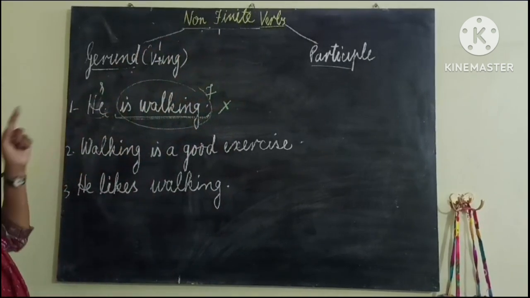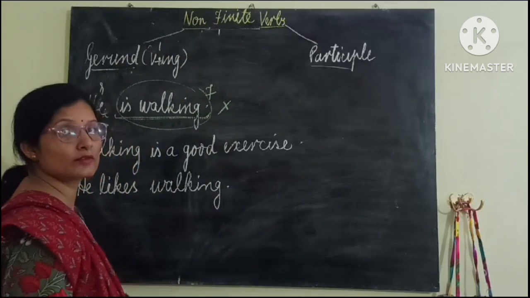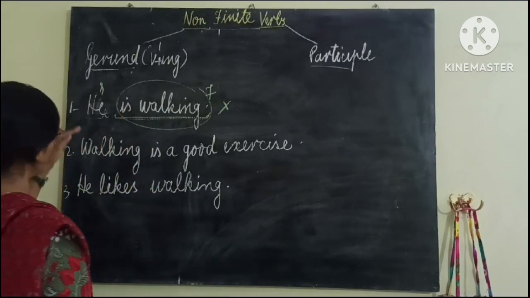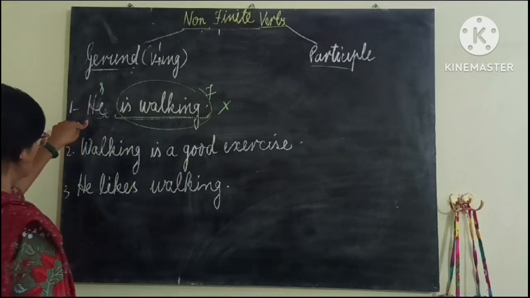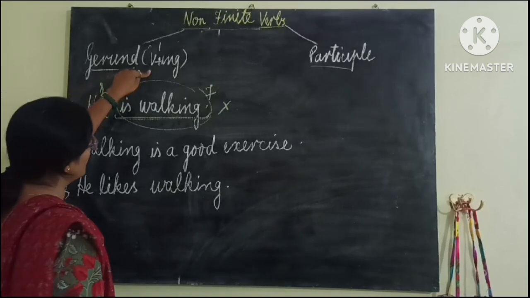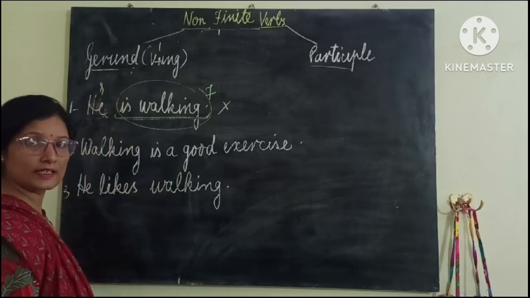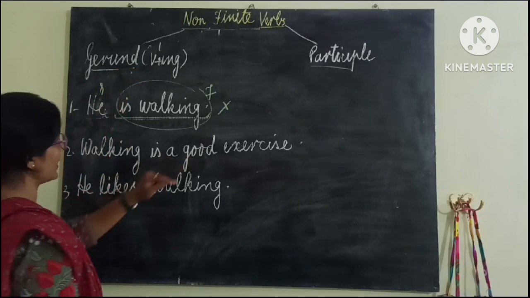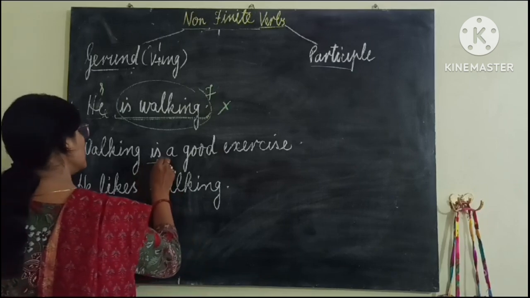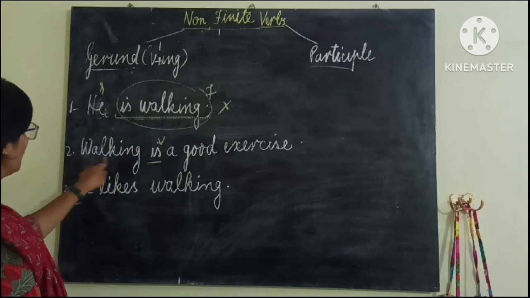For the verb to be non-finite, it has to behave as non-finite verbs, meaning it will not be changed according to change of subject or tense. Now see what I have already explained, that when the ing form of the verb is used in place of subject and object, it means that is gerund. Number 2 sentence: walking is good exercise. What is the verb here? This is the verb. And before the verb, subject. So walking is good exercise.